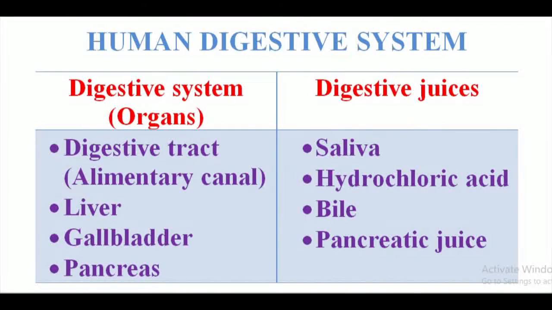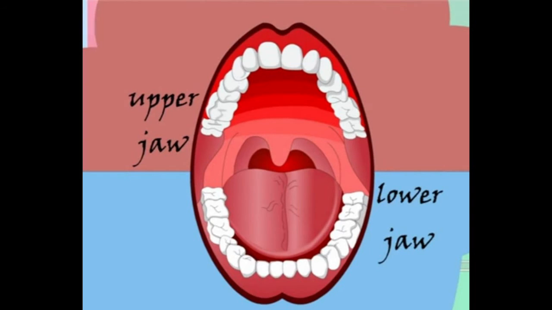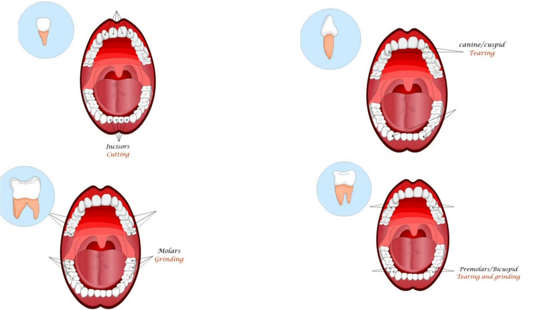Among the 5 stages, the first stage is ingestion. This intake of food is through the mouth. After the food is taken into the mouth, it is chewed. And for this chewing, we have different types of teeth for breaking down the food into smaller parts, namely the incisors, the canines, the premolars, and the molars.